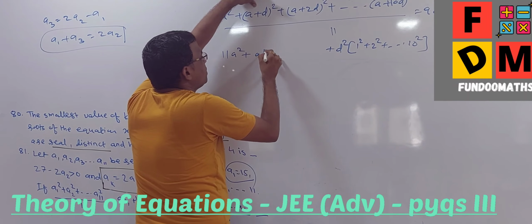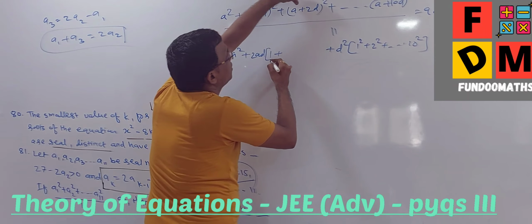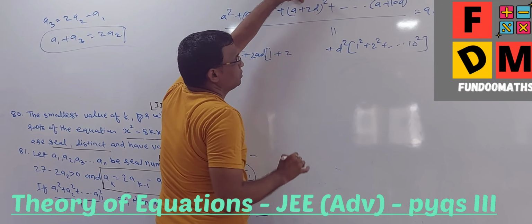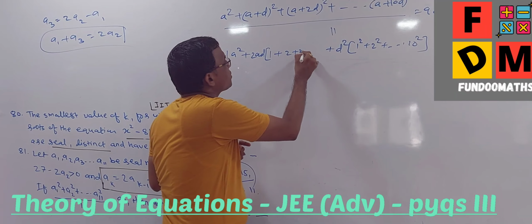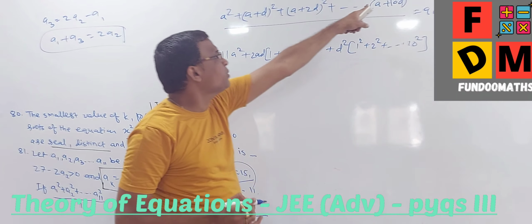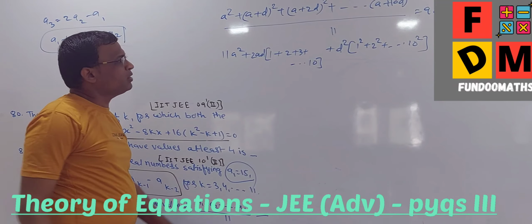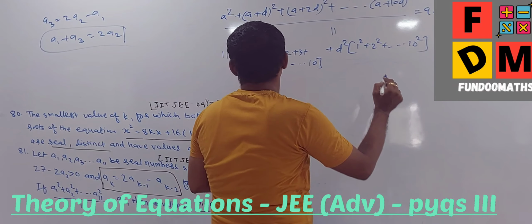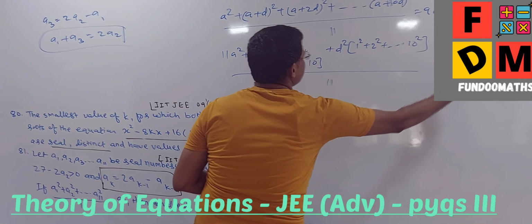so I will take AD common. In fact, I can take twice AD common. So twice AD here, so 1 plus, here it will be 4AD, next will be 6AD, so twice AD is the common, so it is up to what? It will be 20AD. Fine, the middle term, so 2AD is here, so take. Fine, and that's equal to whole divided by 11. Let me take 11 only here because I guess it can be cancelled.